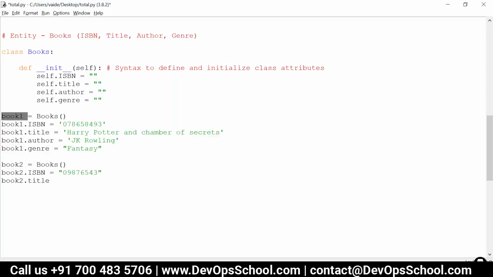Once you go into more detail, we come across multiple concepts like inheritance and abstraction. You define one class, you define one more class, then build a relationship between them. So a lot of concepts come into the picture when we are talking about classes and objects. This is very important, and it acts as a base for web development. All the web frameworks are based on these object-oriented concepts of Python.